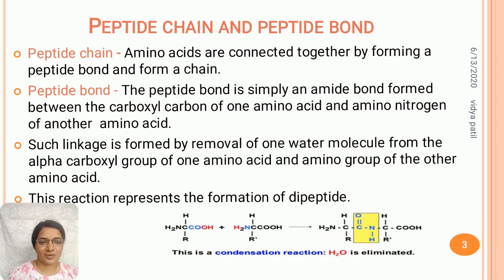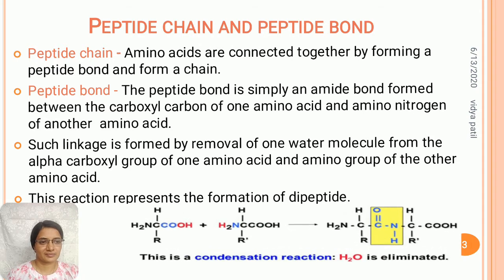Such linkage is formed with the removal of one water molecule, and this bond is called a peptide bond. During this reaction, dipeptide formation takes place. Here, two amino acids are present, so the structure is a dipeptide.